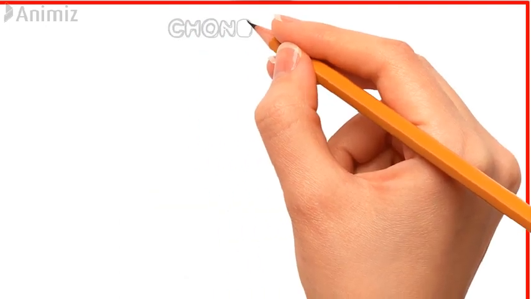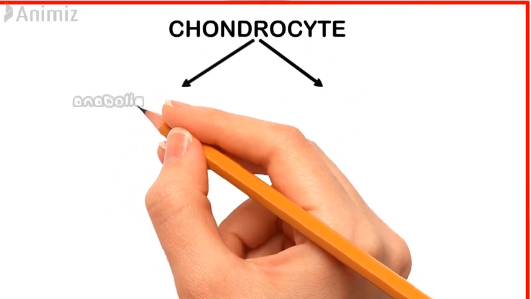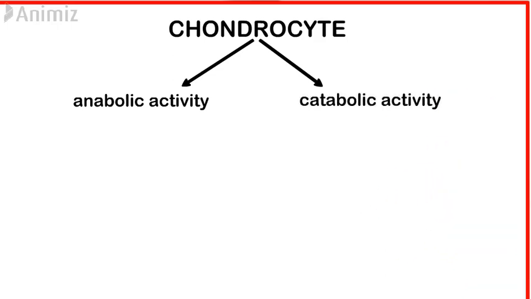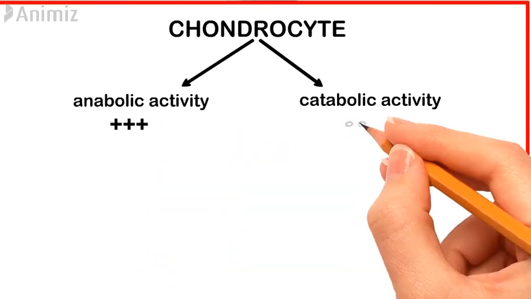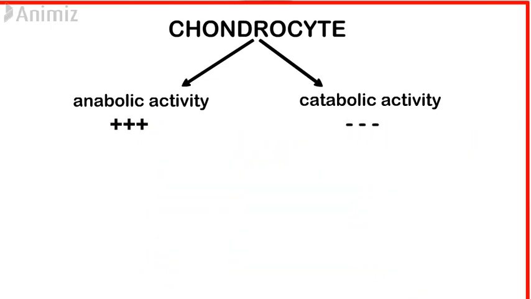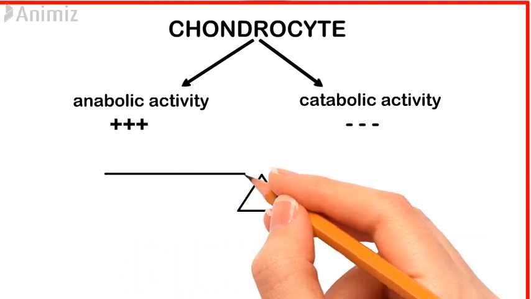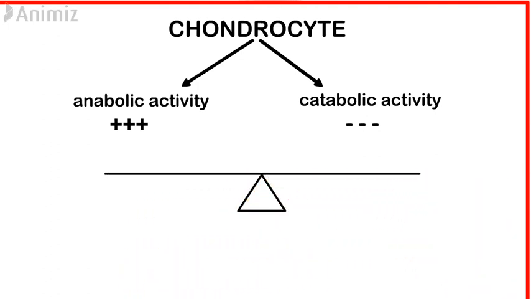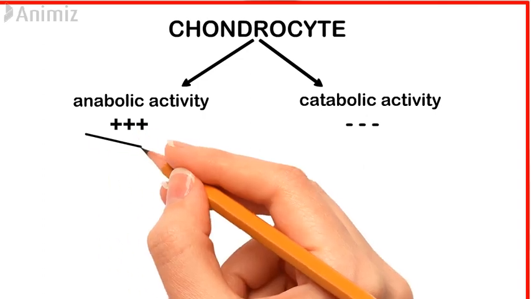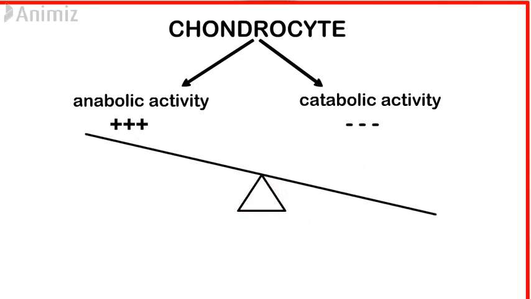Chondrocyte does two activities, anabolic and catabolic. As the name says, whenever there is a need, it forms cartilage and it also breaks down cartilage. An equal balance has to be maintained by these chondrocyte cells. Whenever an imbalance occurs, osteoarthritis occurs. So how does this imbalance occur? Whenever there is a constant trigger to this chondrocyte, its activity becomes imbalanced.